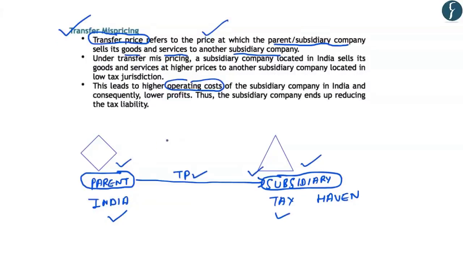So by pricing the product for a subsidiary company at a high price, what the parent company does is that it increases or shows its operating costs as high. And by doing so, it shows that its profit has decreased. Now, as the profit has decreased, the tax burden on the parent company also decreases. And that is how the companies avoid paying higher taxes in countries with high tax jurisdiction.